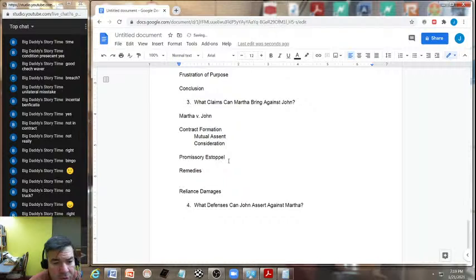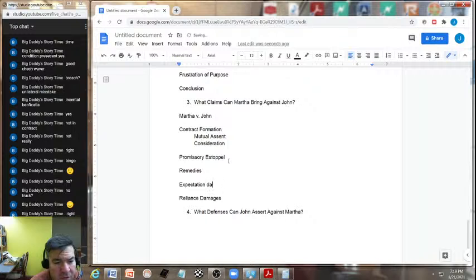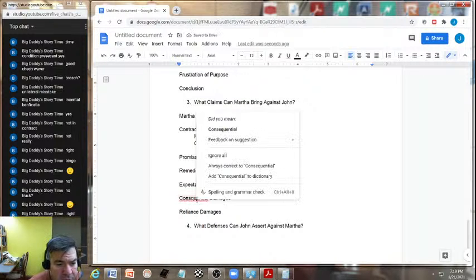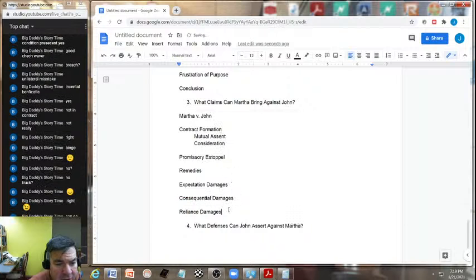And remember, she could go for the expectation damages. Make sure we quickly bring up consequential damages, and that's Hadley versus Baxendale, reliance damages and incidental damages.